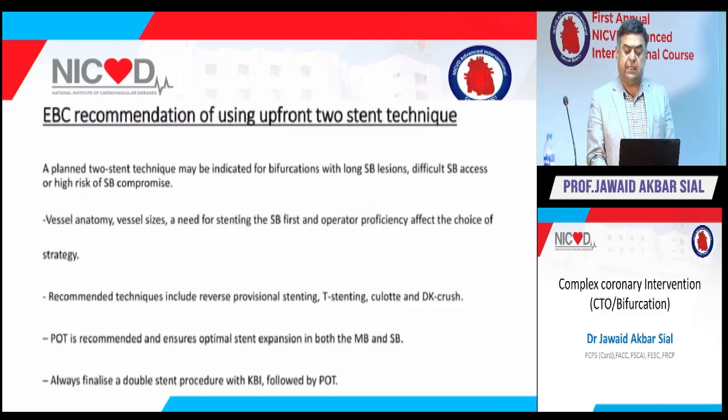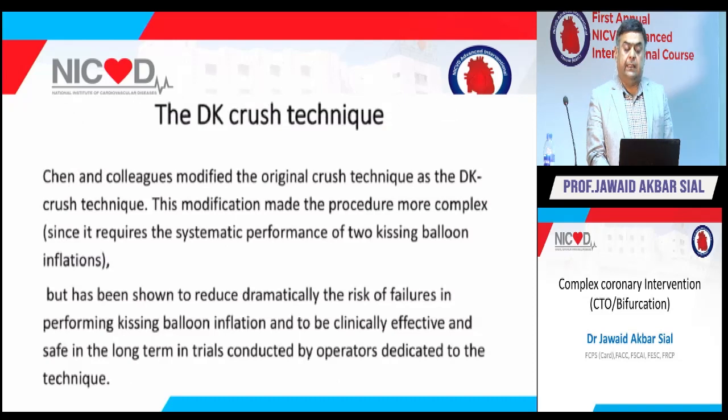The vessel anatomy, vessel size, a need for stenting the side branch first, and operator proficiency affect the choice of strategy, and recommended techniques include reverse provisional stenting, T stenting, culotte, DK crush, and POT is recommended and ensures optimal stent expansion in both main vessel and side branch, and always finalize a double stent procedure by kissing balloon inflation followed by POT. That's the final step.